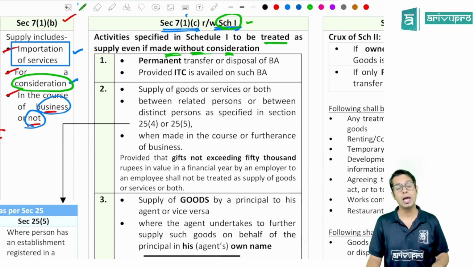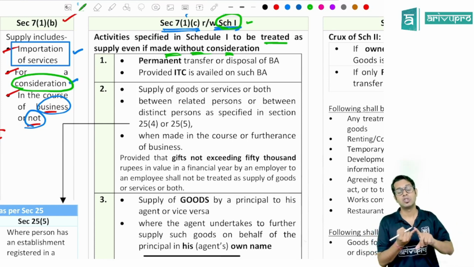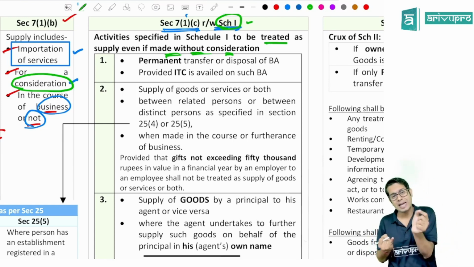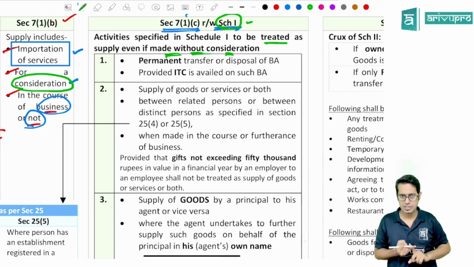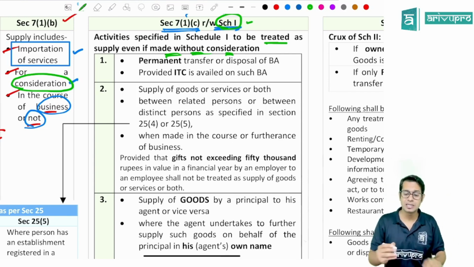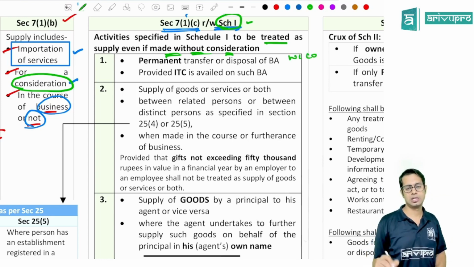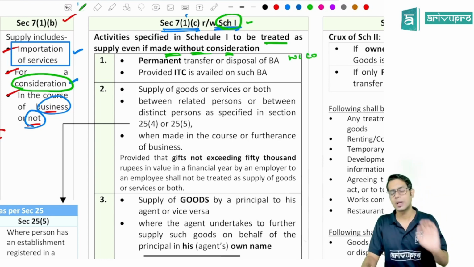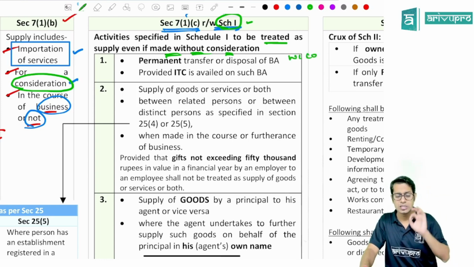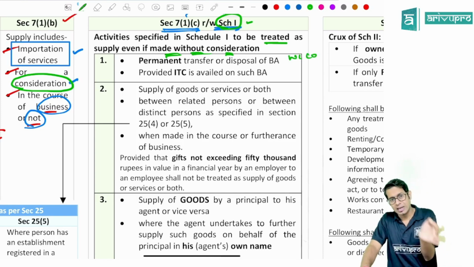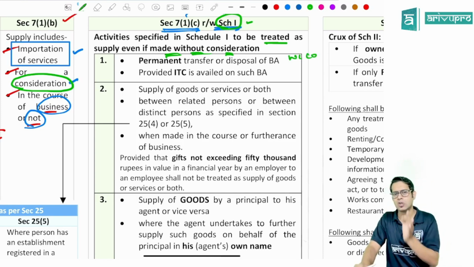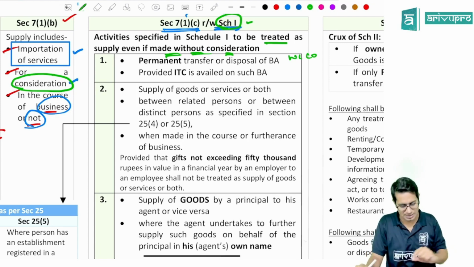What are these activities? Permanent transfer or disposal of business asset, provided input tax credit has been availed on such business asset. So if you are permanently transferring or permanently disposing of any business asset without consideration, and if you have taken input tax credit on such business asset, then that permanent transfer of that business asset will be treated as supply even though there is no consideration involved.